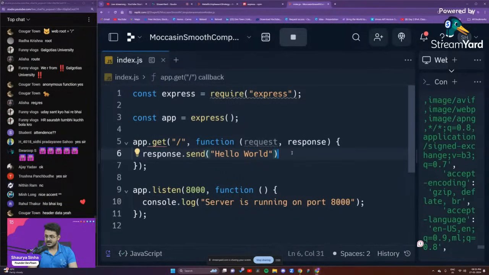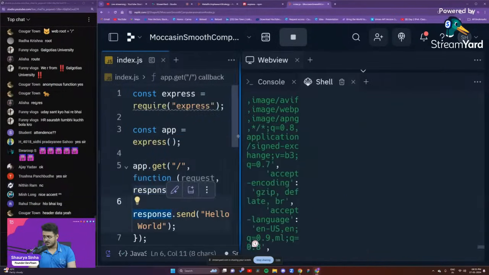I think that should be it. Let's save this again because I've made some changes. What I've done is, in this function, I will send a response back from the server to the client saying hello world. It will show up on the website itself. So I will remove this from right over here, guys.